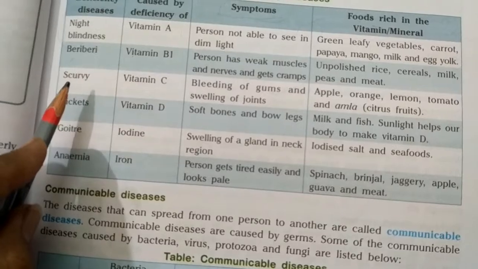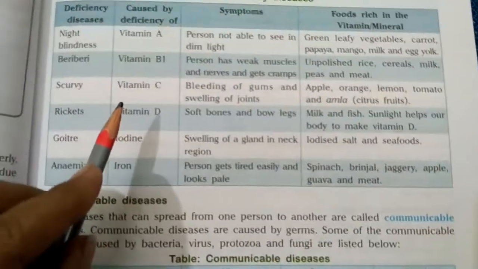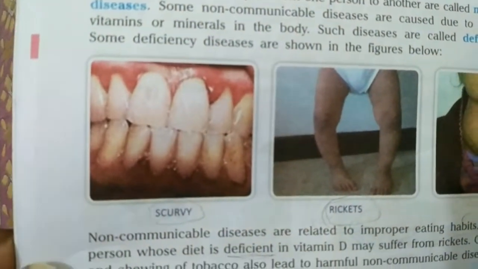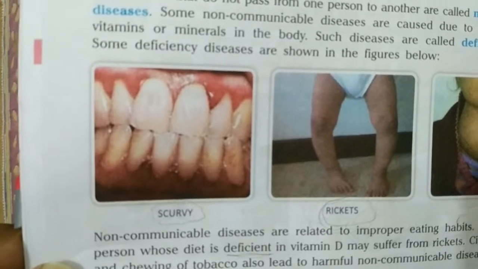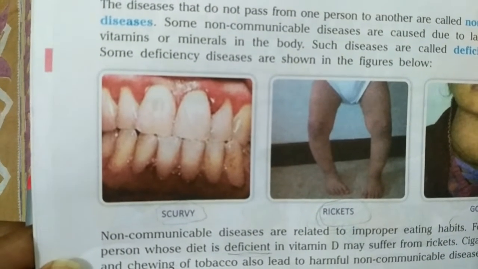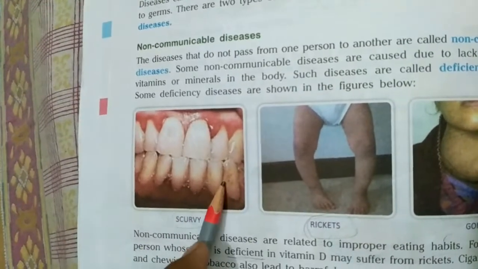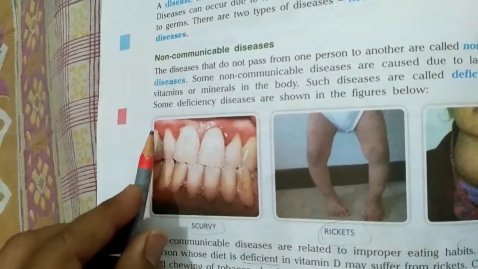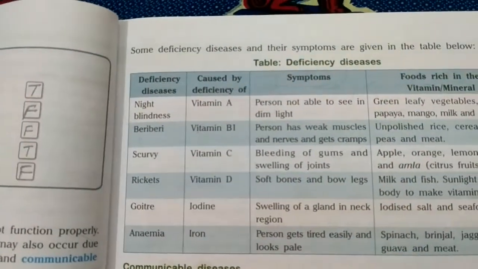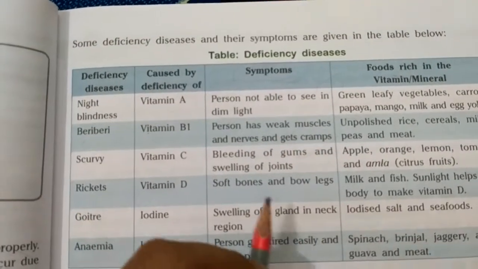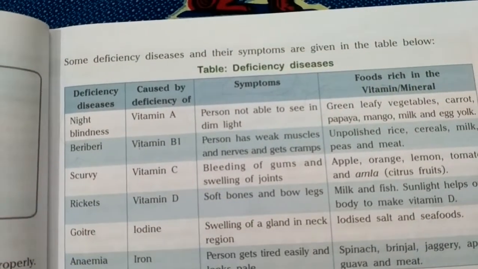Moving on to the next one, that is scurvy. Scurvy is caused due to the deficiency of vitamin C. I have already told you while explaining this picture also that as you can see in this picture, due to the disease called scurvy, the teeth are so diseased, yellowish teeth are there, gums are swollen. So basically scurvy is our gums and teeth related problems, as well as swelling of joints is also there.